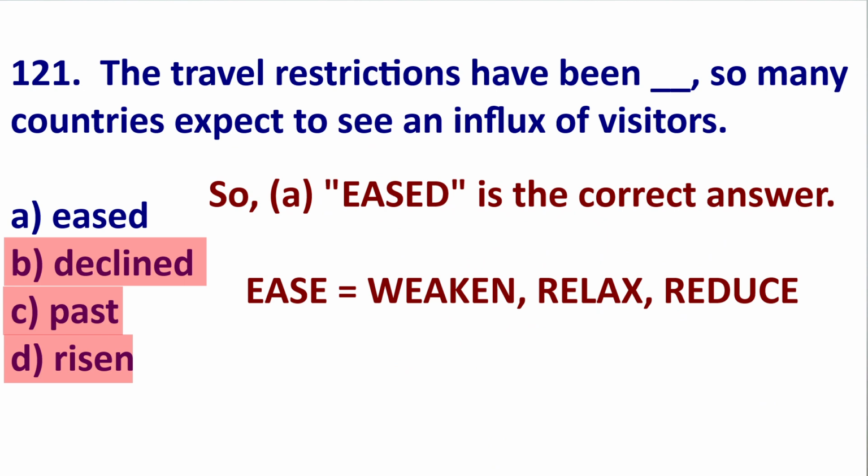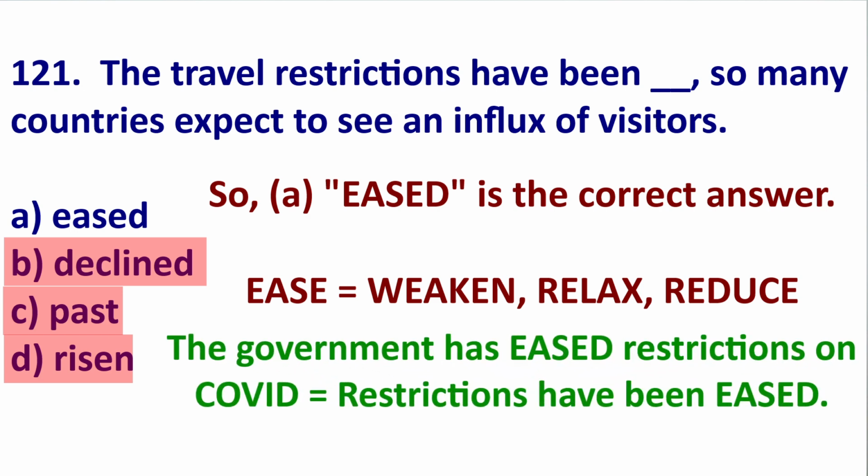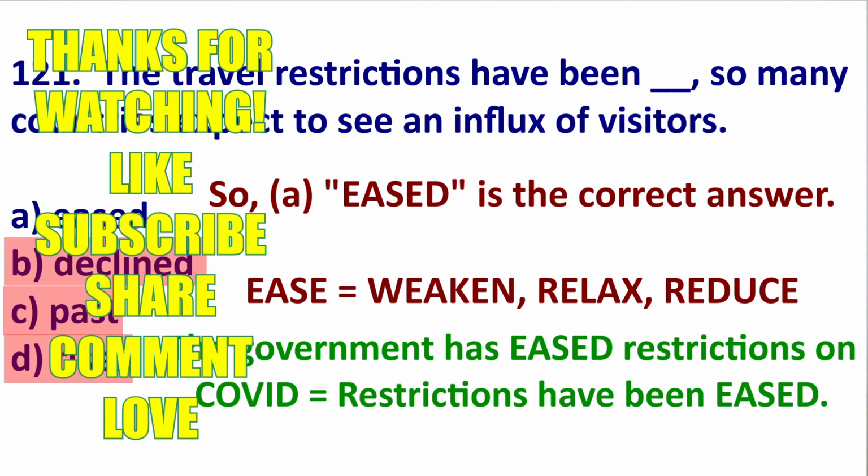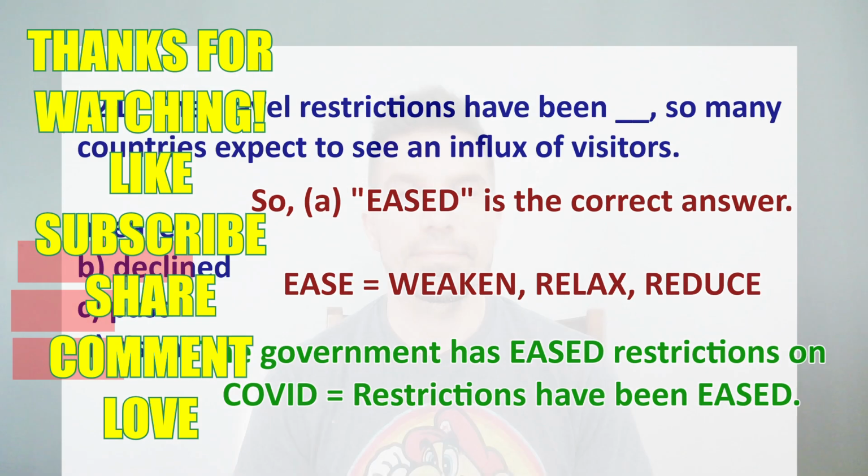And eased means to weaken, to bring down the strength. For example, the government has eased restrictions on COVID. So they've relaxed restrictions. They've weakened restrictions. So restrictions have been eased. Therefore, the answer is A.